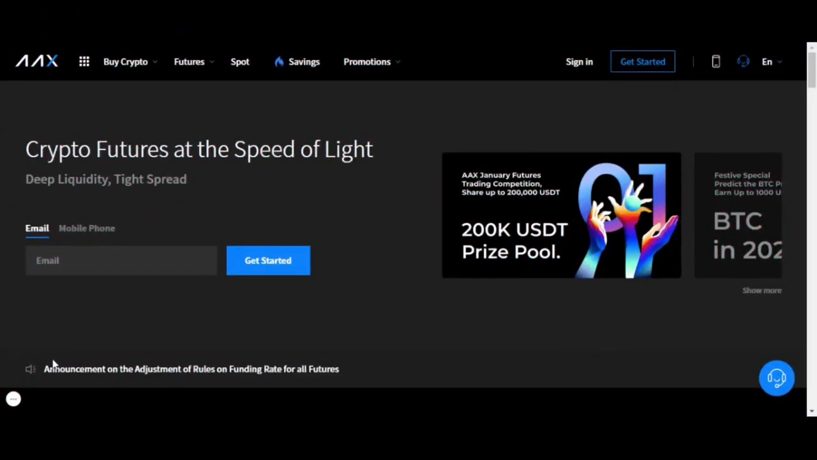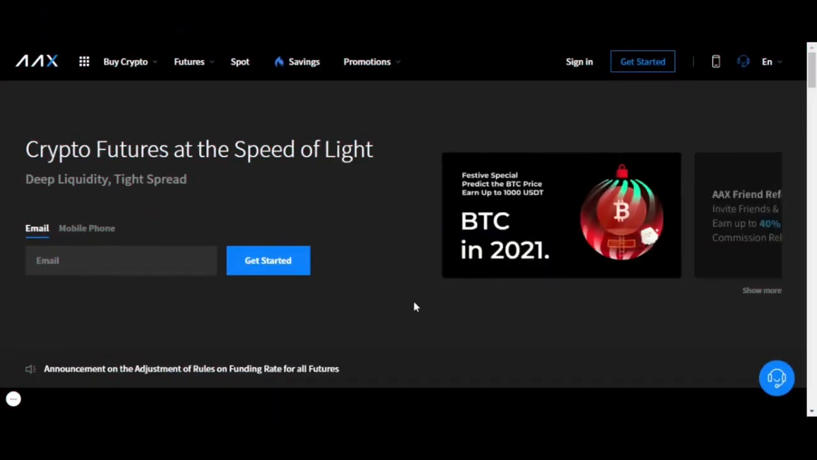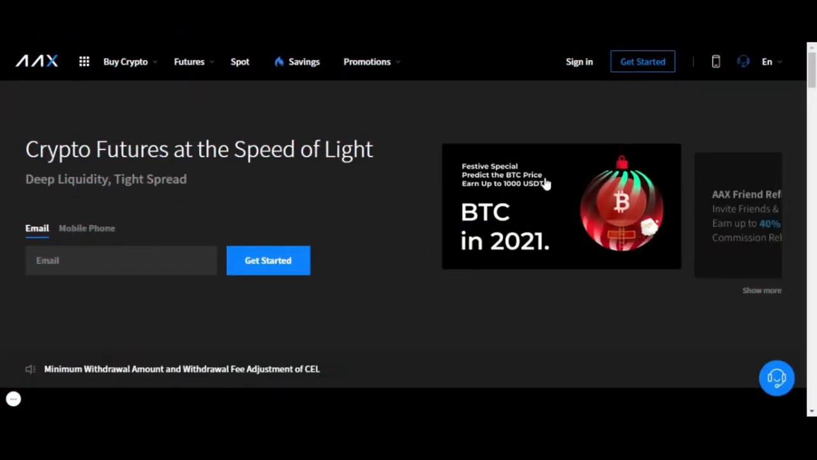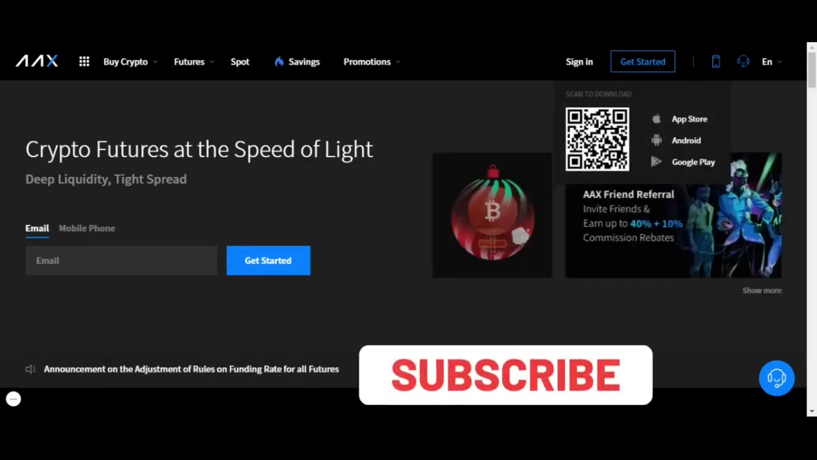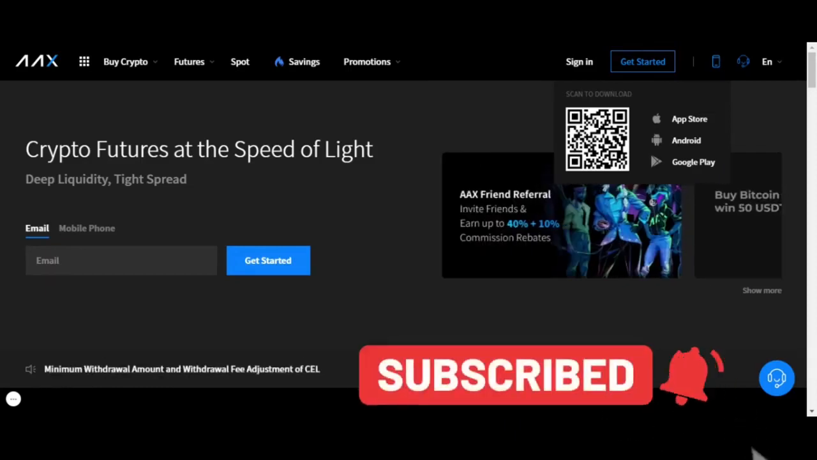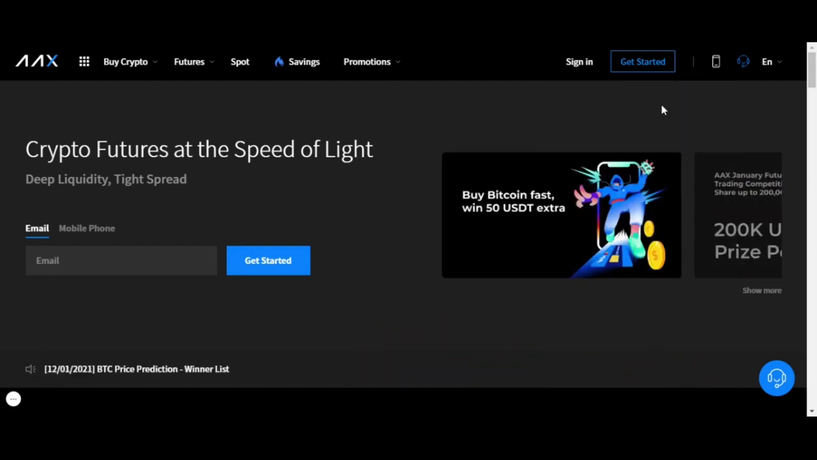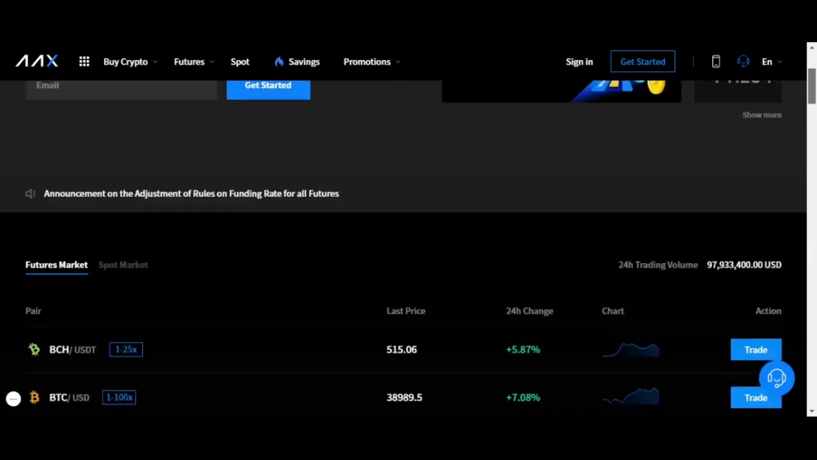Crypto futures at the speed of light. This is the AAX platform for laptop. The nice thing is you have this mobile feature over here. So if you're interested in downloading the AAX mobile application for iPhone, Android, or Google phones, you just scan this QR code and it actually sets you up nicely, and you can start going with AAX.